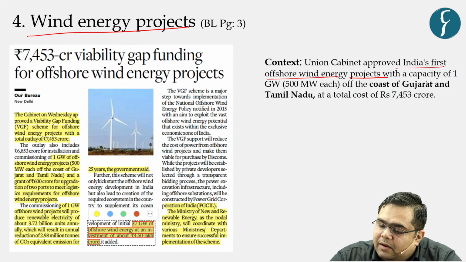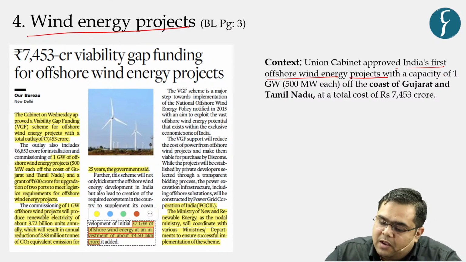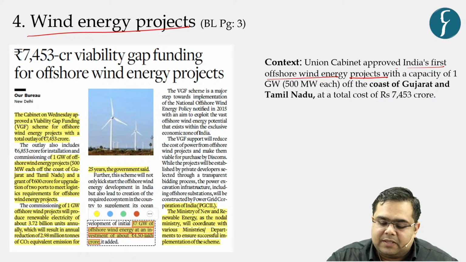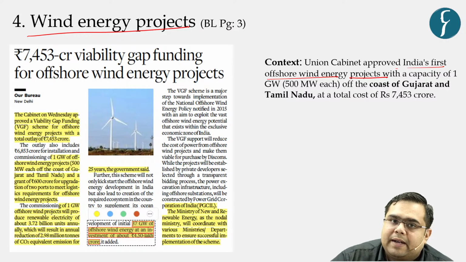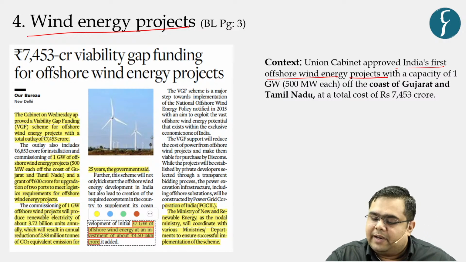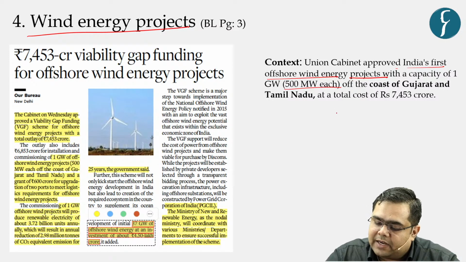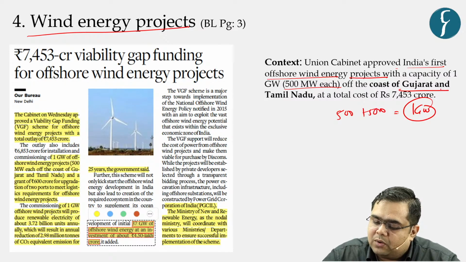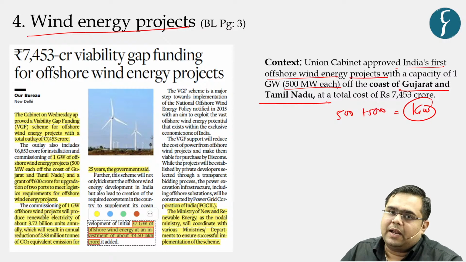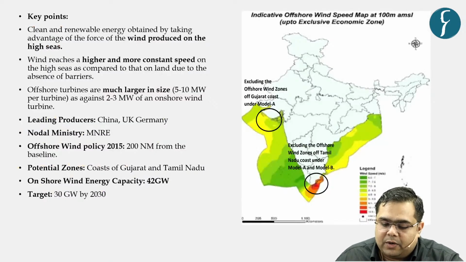But the Union Cabinet has yesterday approved India's first offshore wind energy project. That means that these projects will be located in the high seas, right? So they have approved two projects of 500 megawatt each. Collectively, that would be a 1 gigawatt project. The first one is in Gujarat, and the other is in Tamil Nadu.